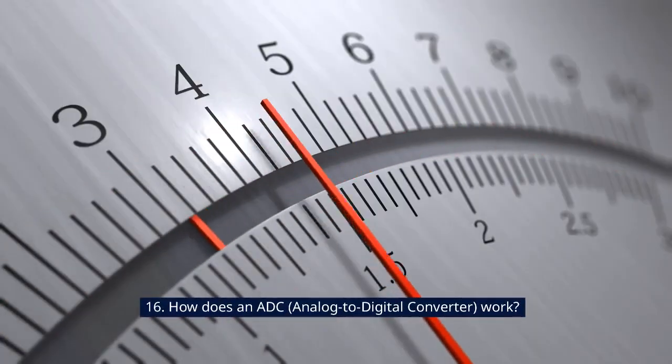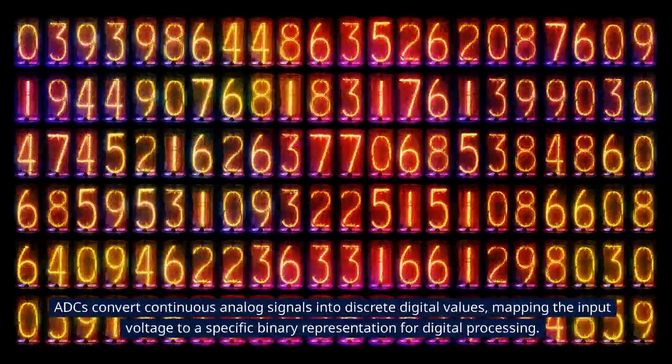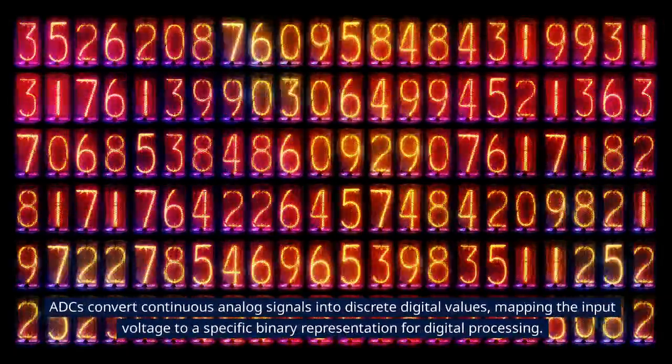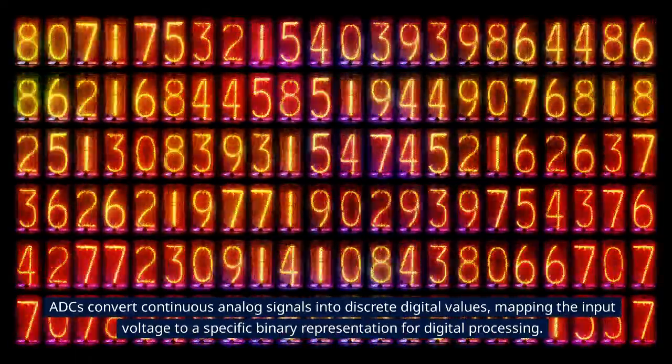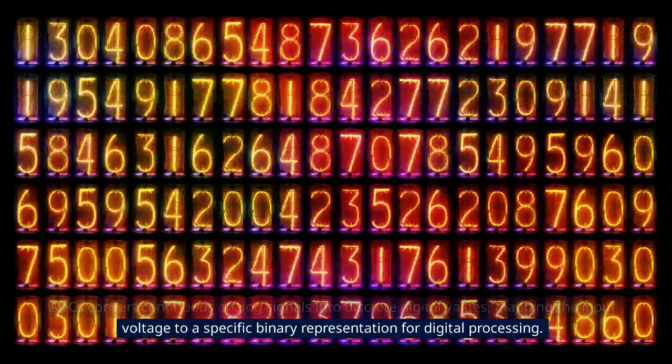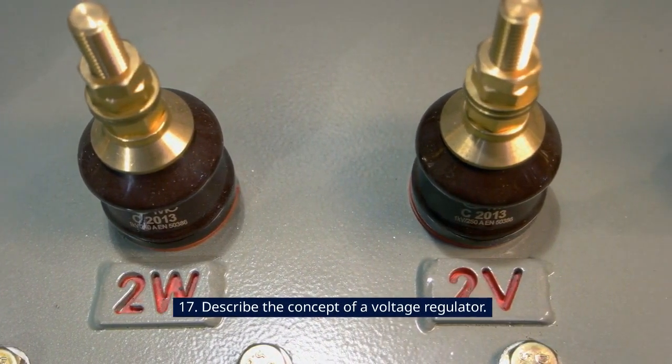16. How does an ADC, analog to digital converter, work? ADCs convert continuous analog signals into discrete digital values, mapping the input voltage to a specific binary representation for digital processing. 17. Describe the concept of a voltage regulator.